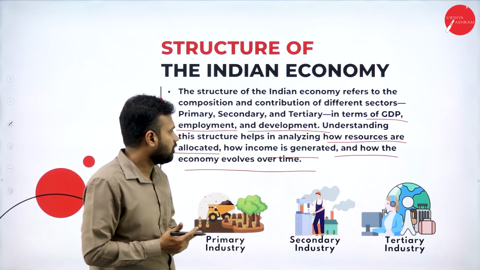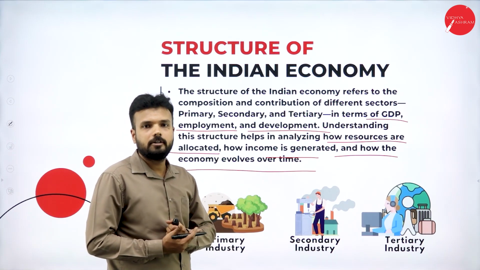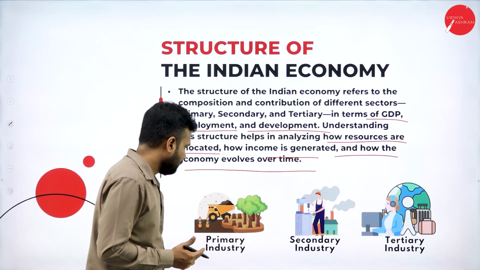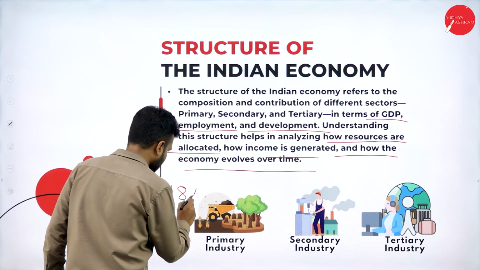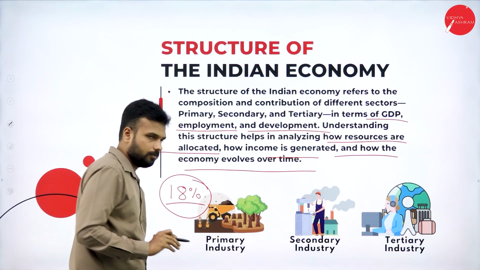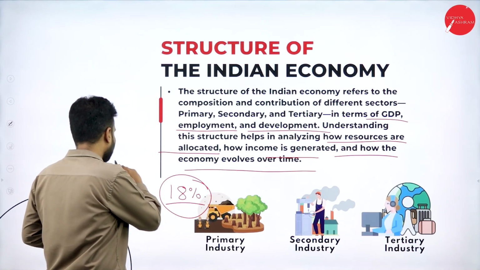When it comes to the contribution given by the different sectors to our economy, the primary sector gave around 18% of the contribution to our GDP as per the 2025 census.